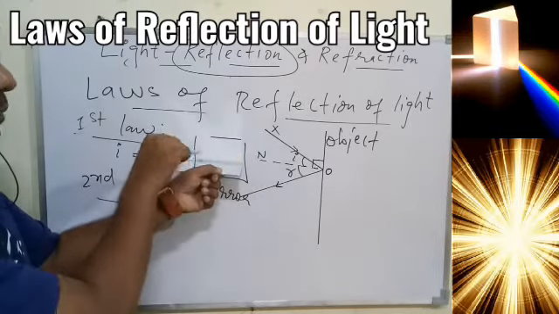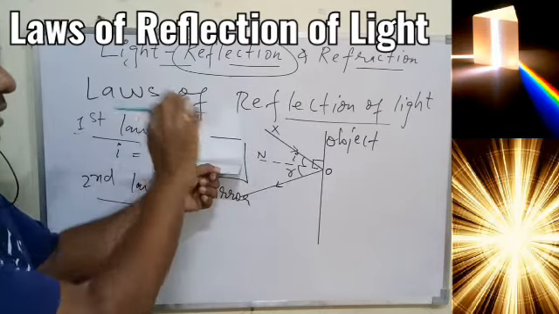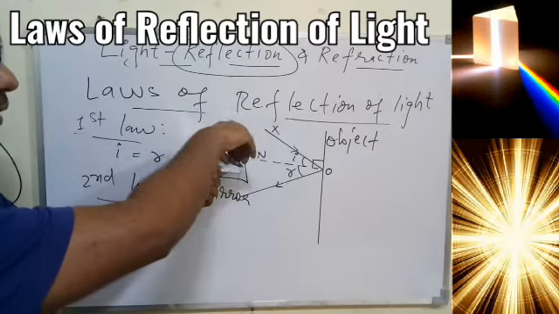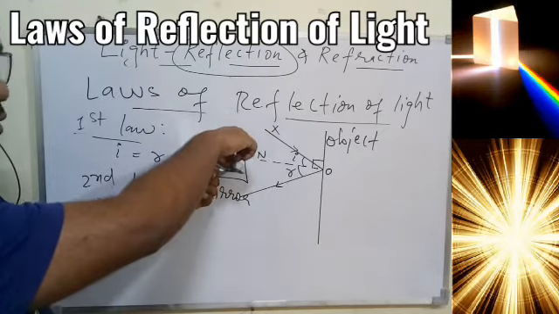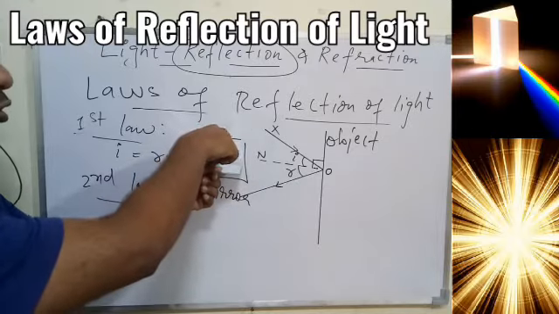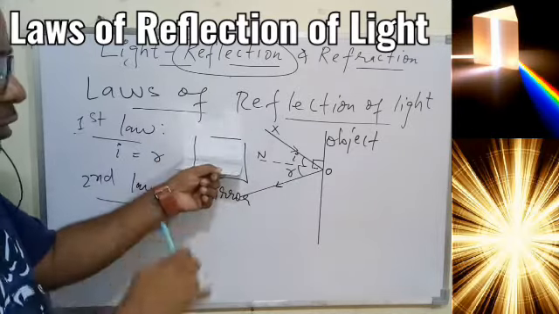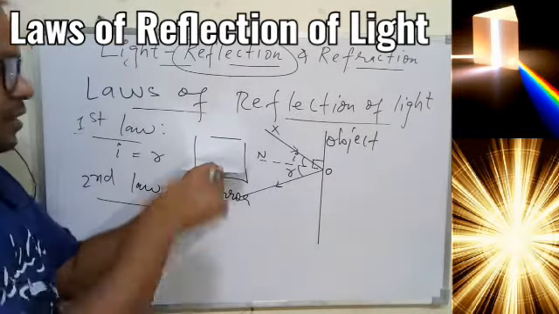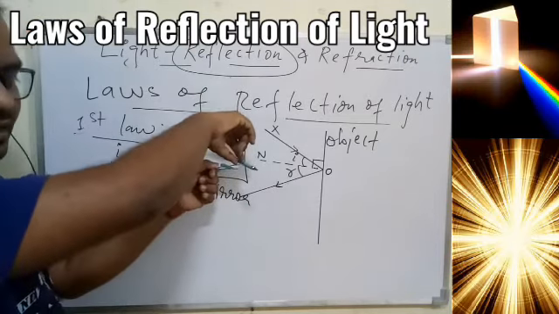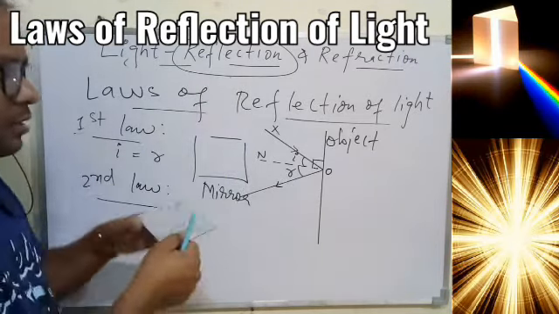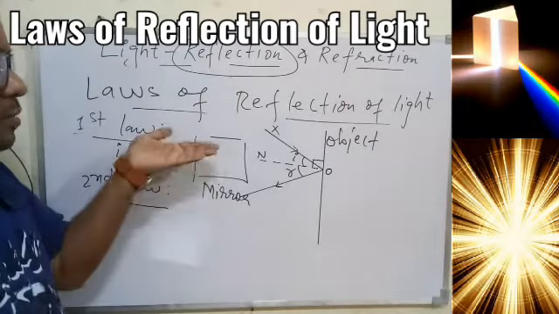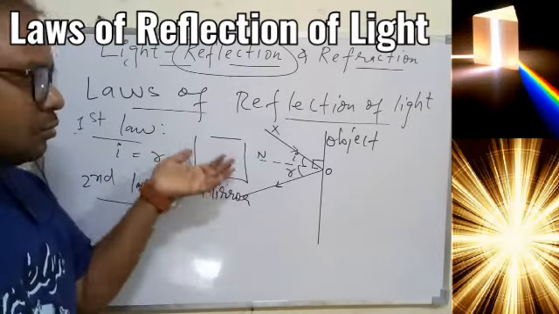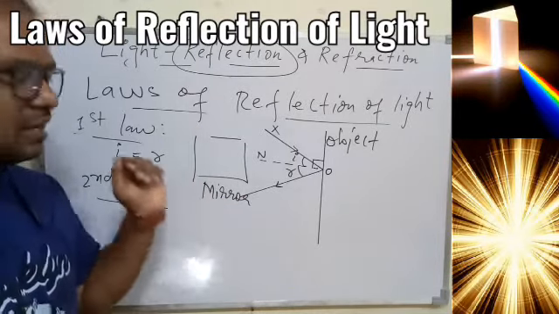So overall, if the light is falling on the mirror such that it is on the plane which I have shown to you, so the incident ray is on this plane, so the reflected ray will also be on the same plane, that is the mirror only, and the normal that we are talking about is also drawn on the same surface. So overall, the second law says that all the time the incident ray, reflected ray and the normal will always lie on the same plane, and that plane is always perpendicular to the mirror, or to the surface from which the light is reflected.